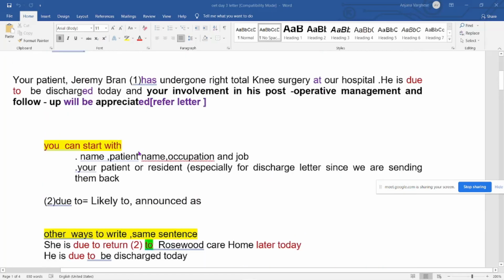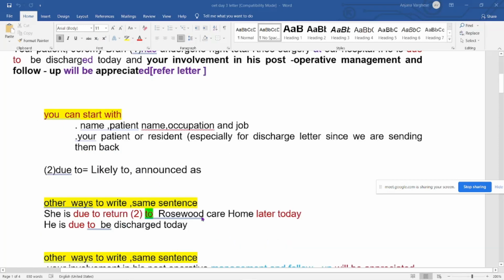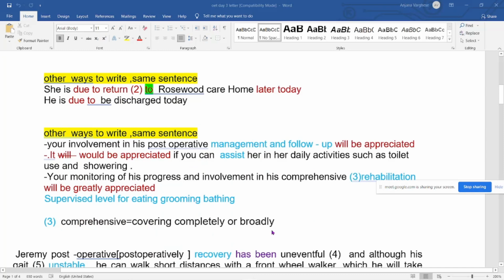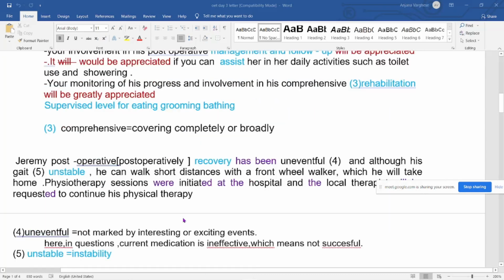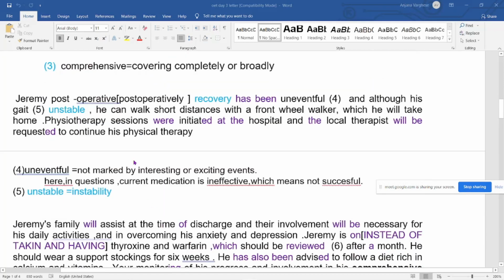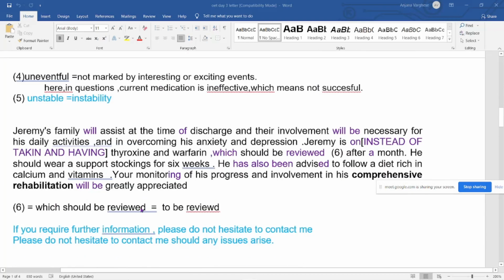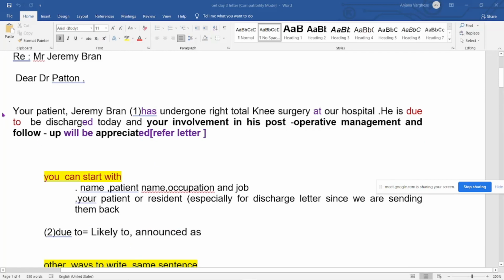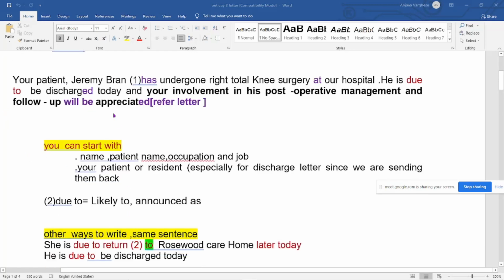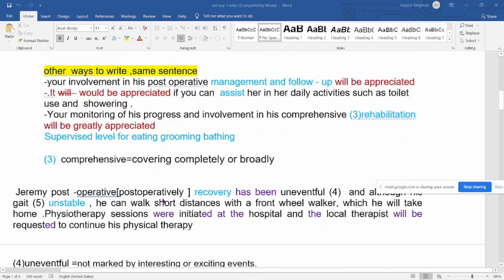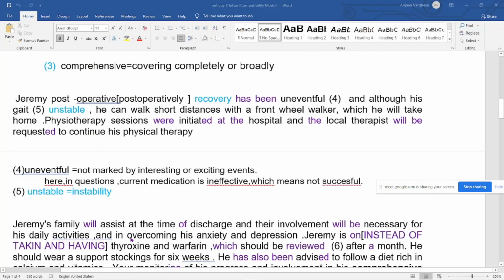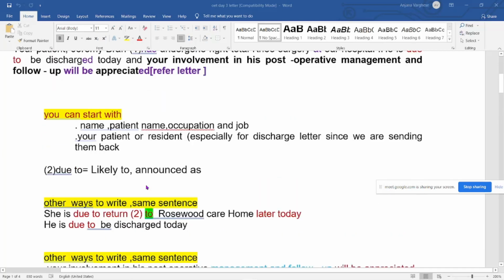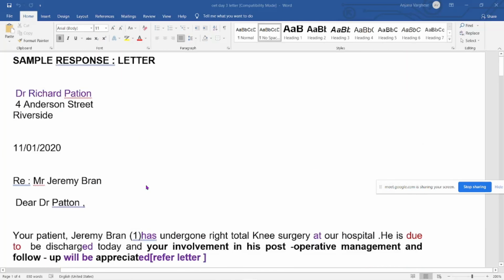Whatever I have written here is not a letter format. This is what I am going to explain. I have already marked some points so that students can refer to them later. This is the second paragraph, this is the explanation of the second paragraph, and this is the third paragraph with its explanation. Please understand, you shouldn't write all these things, only this, because some students have doubts. Only this is correct, and everything in between is the explanation for the same thing. So write the address here; there is no 'to' here.